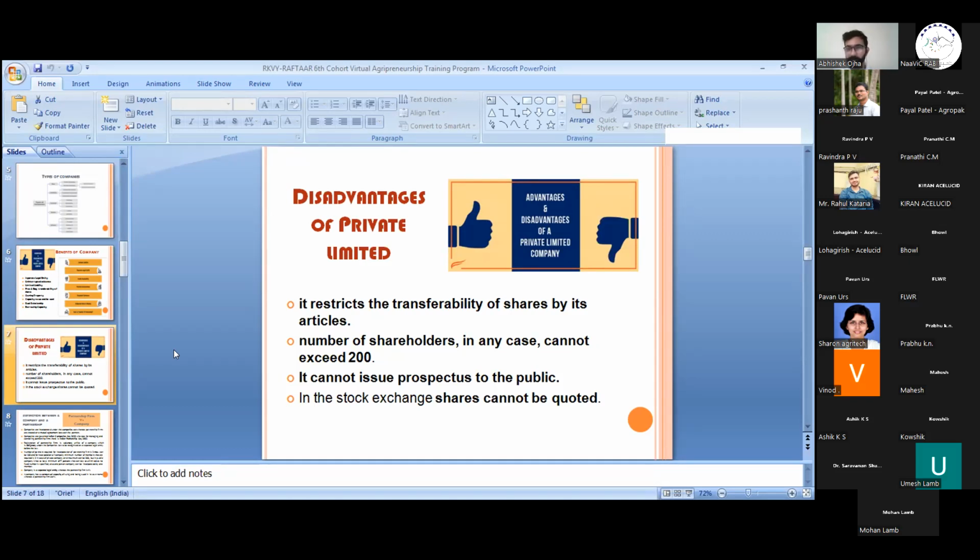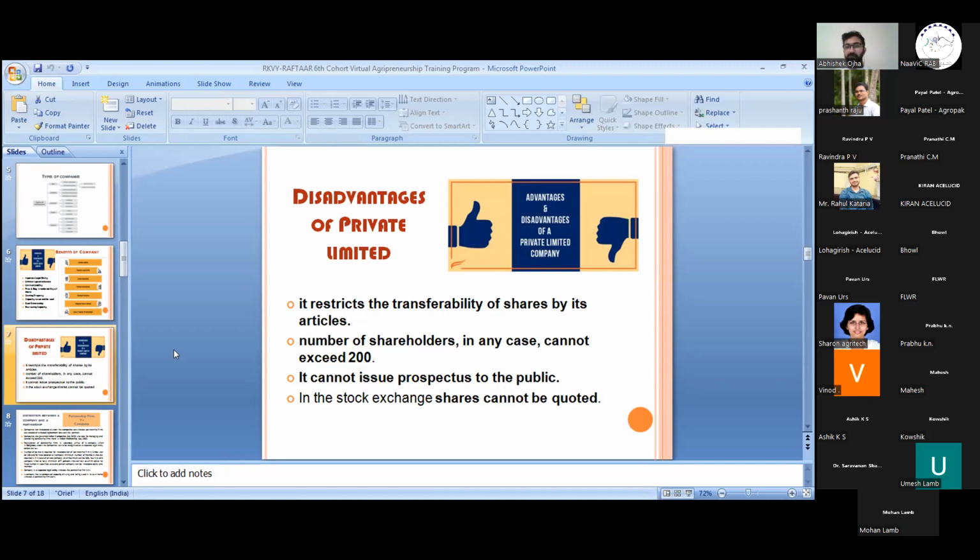There are two things: memorandum and articles. Articles are the bylaws of the company, which govern the internal matters of the organization, and the memorandum is the law of the organization, which governs the whole company.